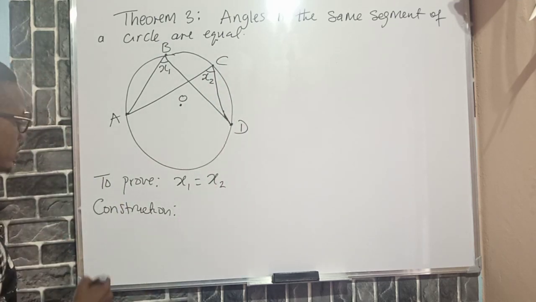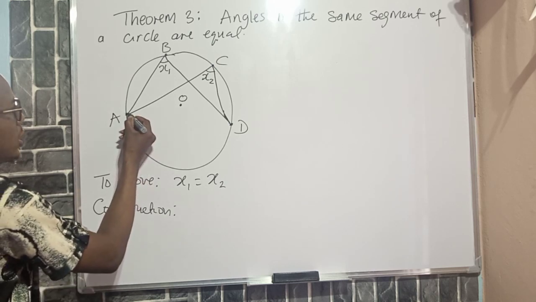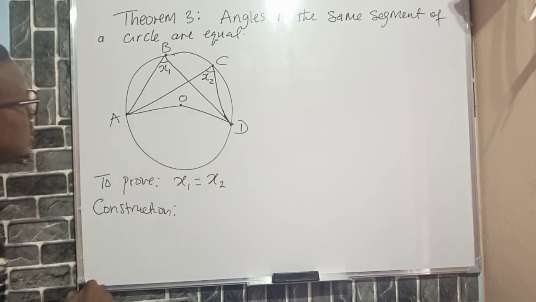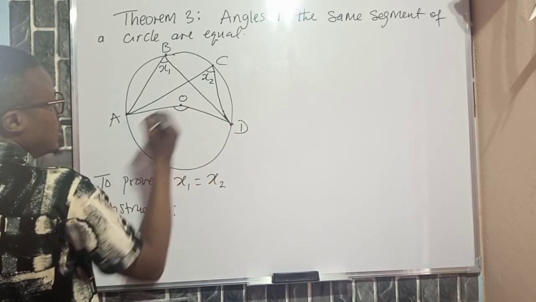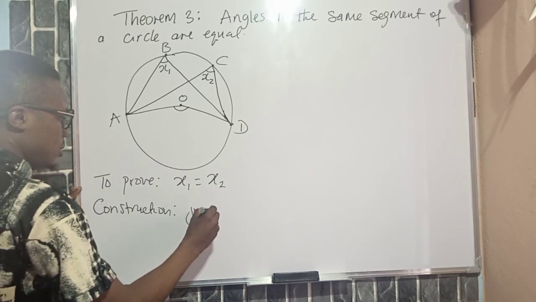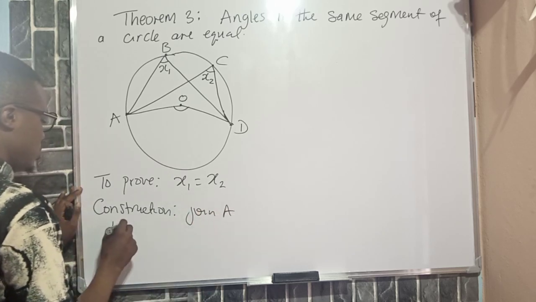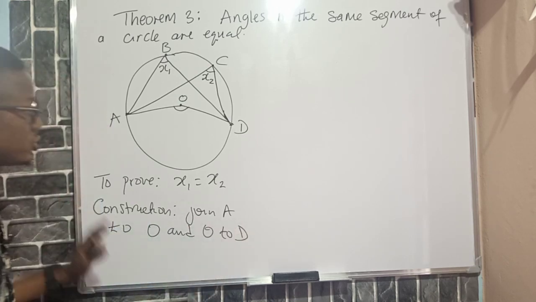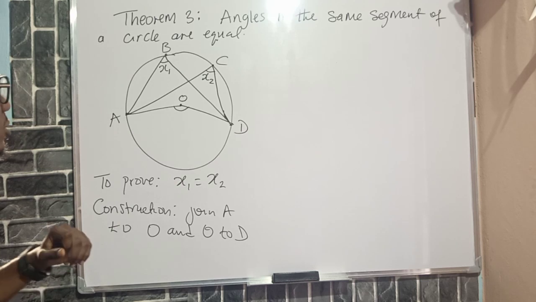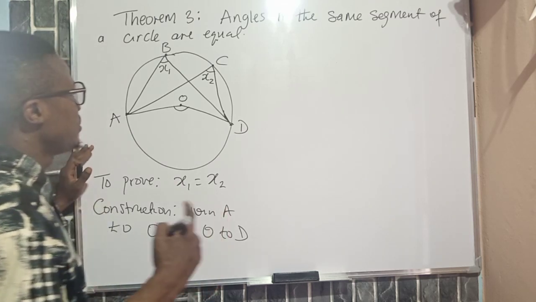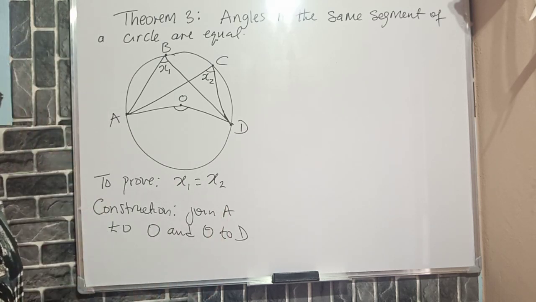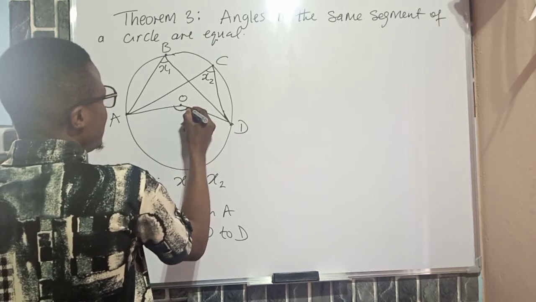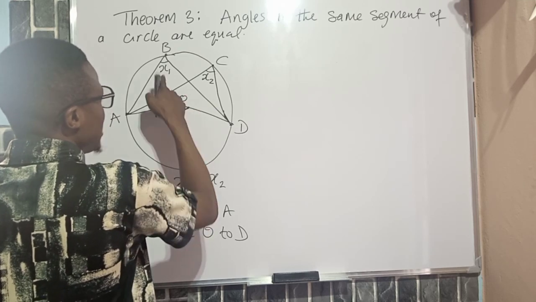Okay, so the construction I'm going to make is that I'm going to join A to O, and join O to D. That is the construction. So that here becomes the angle at the center. So join A to O and O to D. That is the construction I have to make here. Then having done that, you will see that from the previous theorem we have discussed that angle at center is twice angle at circumference. Now this is the angle at center here. This angle at center is equal to 2 times angle at circumference.